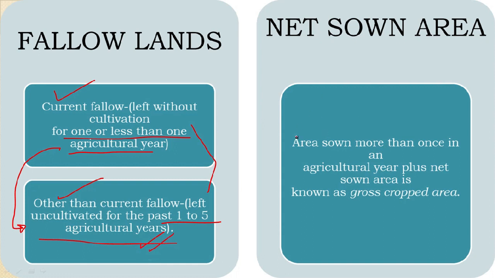Okay, now when we come down to net sown area, we learned that area sown more than once in an year plus net sown area is known as the gross cropped area. Okay, and what is known as the net sown area? I would like you people to answer me.